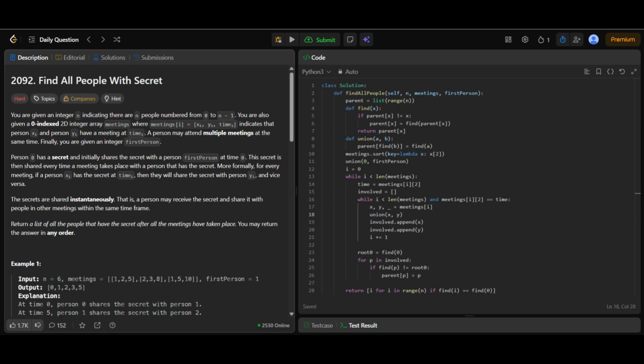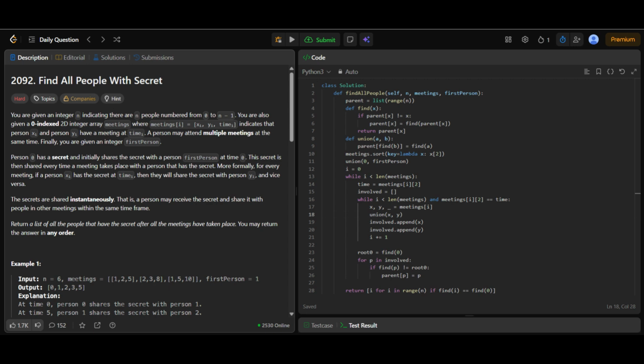However, we must be very careful. Connections created at one time must not incorrectly carry over to the next time if the secret was not involved. That's why we process meetings time by time. Step 1. Union find setup. We start by initializing a parent array where each person is their own parent. The find function helps us find the representative of a group, using path compression for efficiency. The union function simply connects two people into the same group.